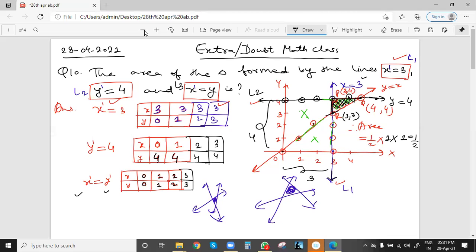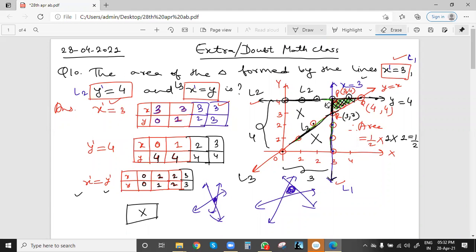So which area will be the required area? Not this area, because here we can see line L2 and line L1, but line L3 is not there. Here we have line L2 and line L3, and here line L1, L2 and L3, but not this area either, because this is not a triangle, this is a trapezium. Two sides parallel and two sides not parallel is not a triangle. So we will not take this area.